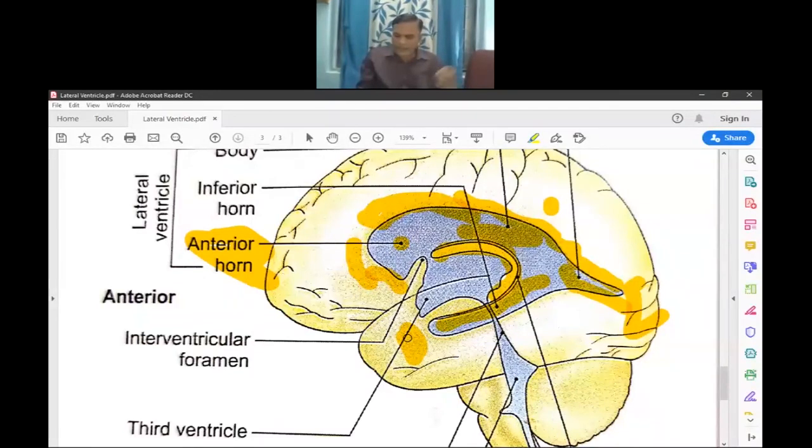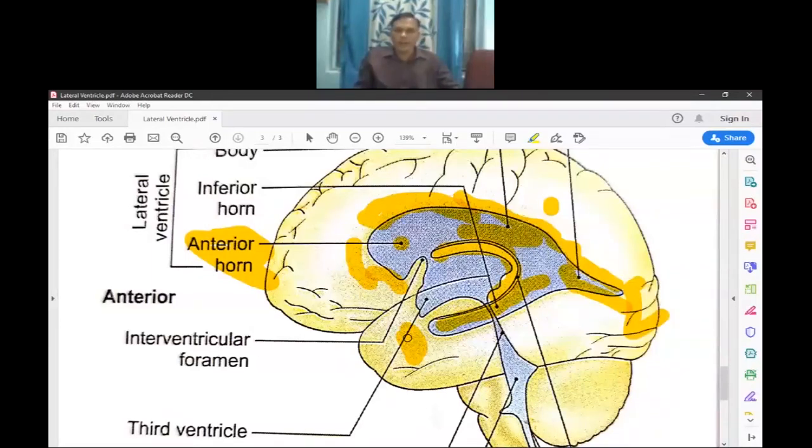Then the inferior horn presents boundaries. The boundaries of the inferior horn are roof and lateral walls. The roof and lateral wall are formed by the tapetum fibers of the corpus callosum, then the tail of the caudate nucleus.